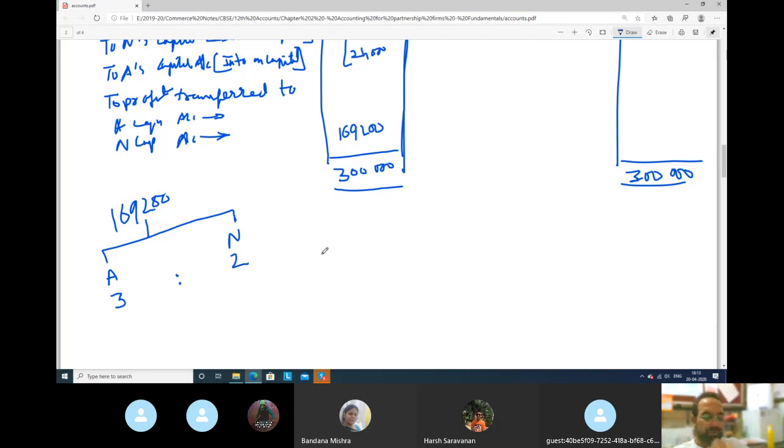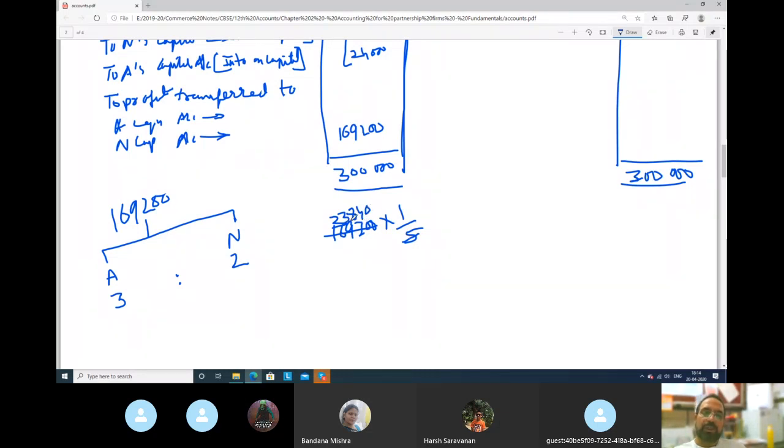Always guys, I will give you the best way of doing things. So always take this amount, 1,69,000, whatever amount is there in your answer. Always multiply by 1, and in the denominator you always take the total. So 3 plus 2 is 5. And then do the simplification. So if you divide by 5, how much will it come? 33,840.